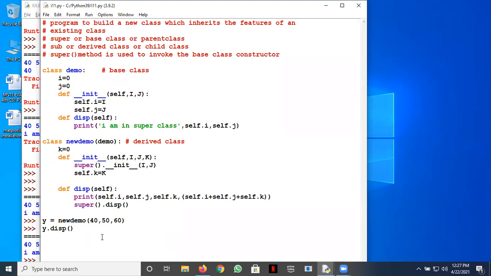Okay. So I think that's what I wanted to discuss about inheritance, because writing programs would be your job, and how to implement the various types. You know the syntax now, whether it's a class demo here, a class new demo here, and then we can have a class, say, demo one, something like this, which inherits from new demo. So that would be a sort of a multi-level one. If I put two classes here, then it would be a multiple one. So you can try all that, but kindly see this method overriding and the use of super in calling the base class constructors. Okay, fine.